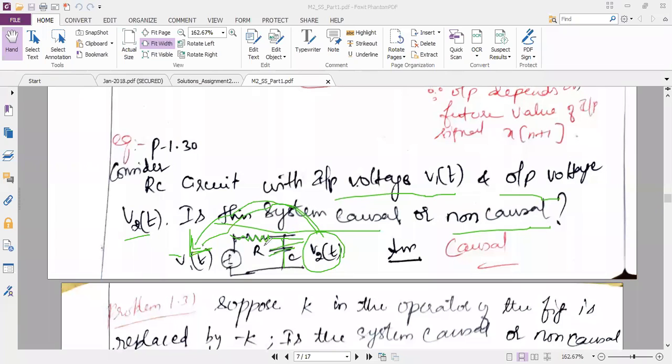And you all know the resistor is a memoryless device. So my output V2 of t directly depends on the current input V1 of t. And here there is no hint of future values; the output does not depend on future values. So I can say the system belongs to the causal category.